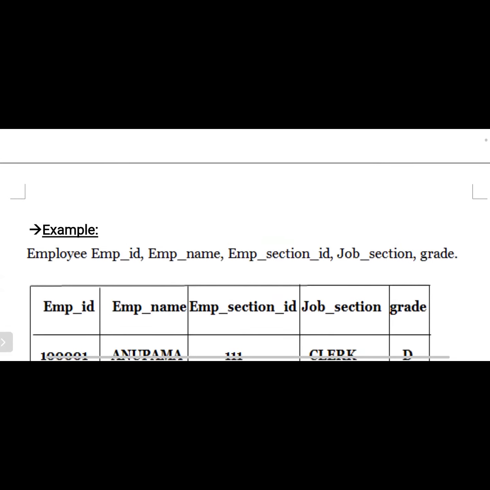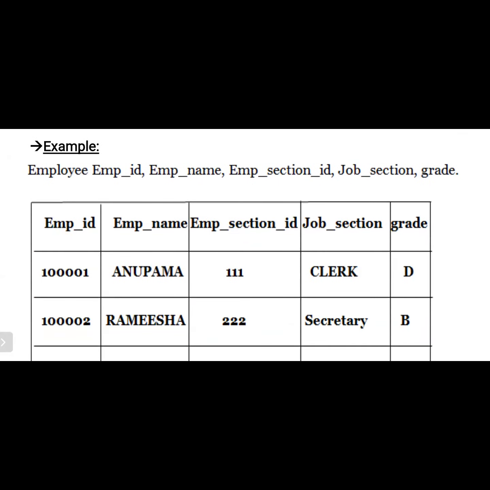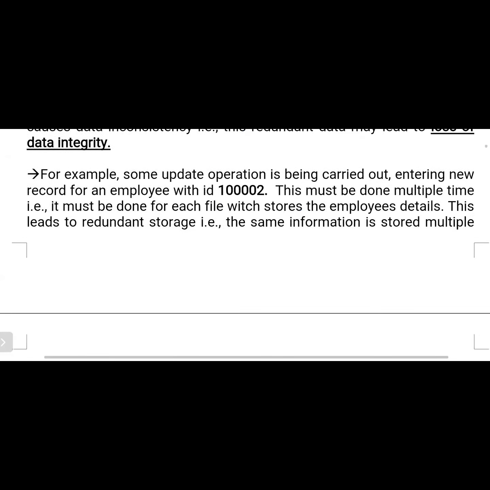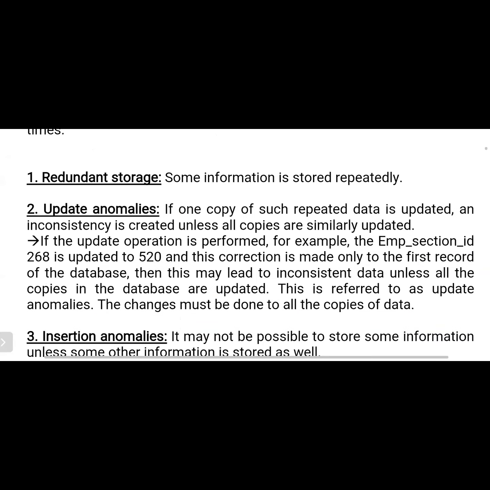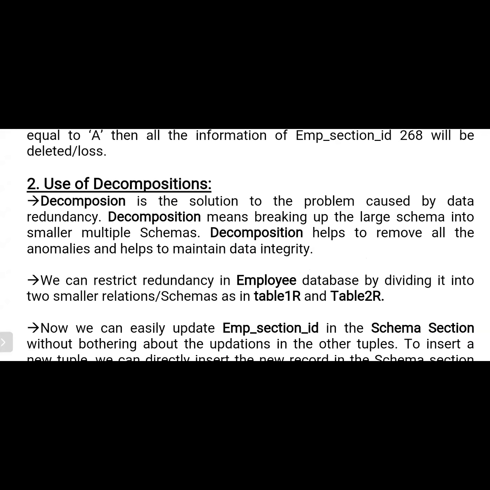That means if you update something, then some other records must also be updated. If you insert something, then other records must also be inserted. If you delete something, then more than one record is deleted. So there is a chance of loss of data. Since more than one operation is performed at a time, we don't know which data may be eliminated. In the last class we already discussed these anomalies and the uses of decomposition. From the exam point of view, this is a very important question.